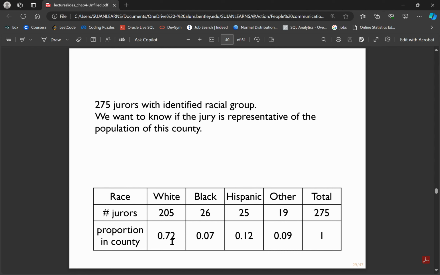For that, we took the benchmark using census data for the county, and we calculated the proportion of the jurors by dividing the count of each racial group by the total. And we want to compare whether the two numbers are close and don't significantly deviate.